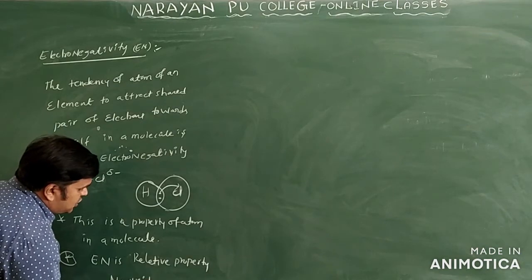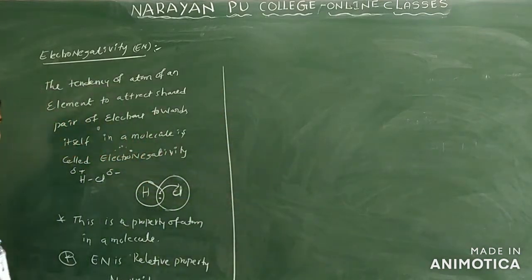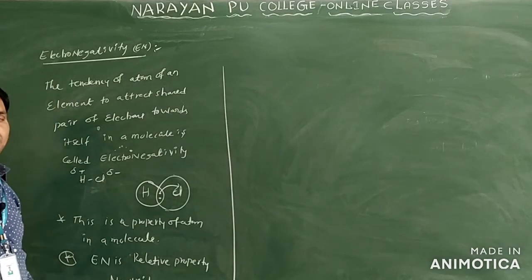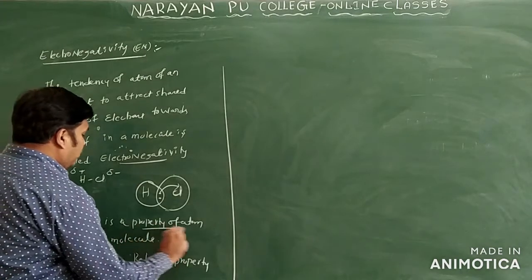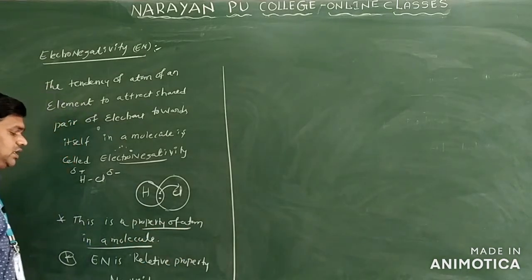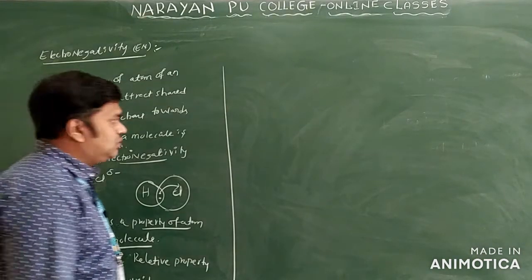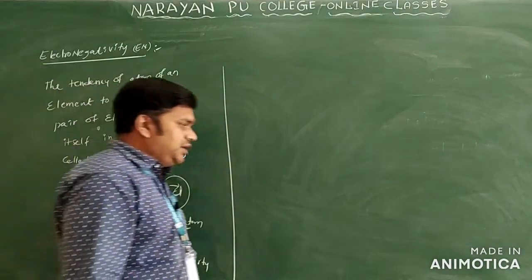There are no units for which one? Electronegativity only. So this is regarding the definition of which one? Electronegativity. The tendency of an atom of an element to attract the shared pair of electrons towards itself in a molecule is called electronegativity. So this is a property of an atom in a molecule only. Electronegativity is a relative property. It does not have any units only.